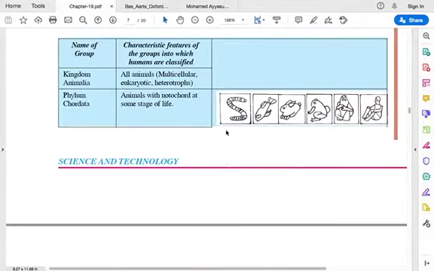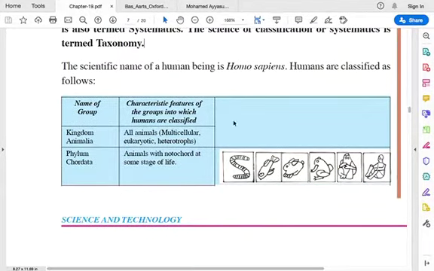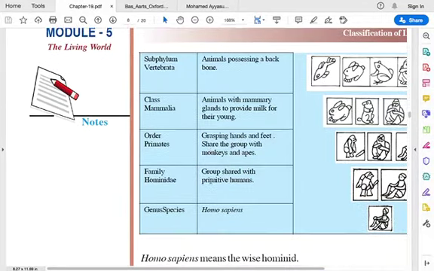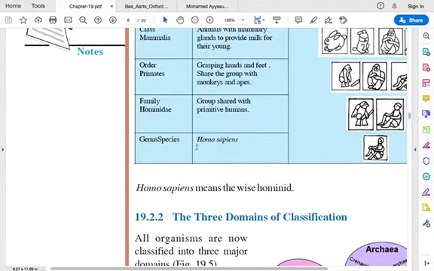So here we have taken humans as an example. Humans come under Animalia kingdom, then phylum Chordata, subphylum Vertebrata, class Mammalia, those mammals which have kids and mammary glands where they give milk to their younger ones. And you have primates, those who have grasping hands and feet. So all these things we saw.